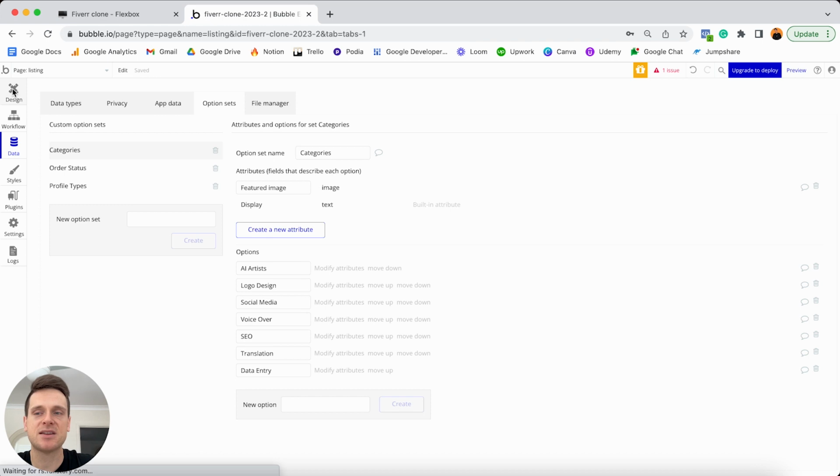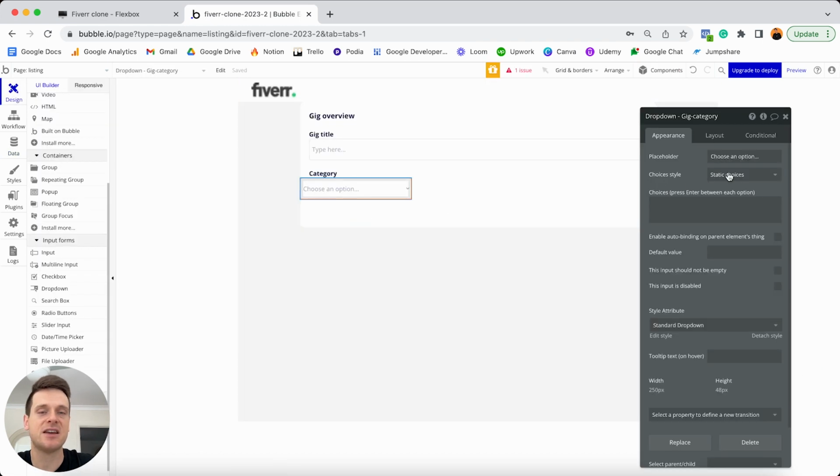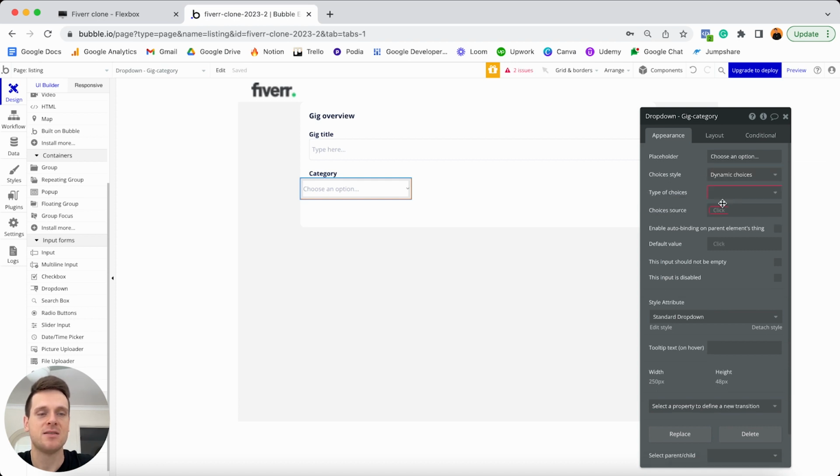So if we jump in our design tab, thankfully this is a fairly straightforward process. All we need to do is update the choices style here. So that is the list of choices that are going to be displayed within this drop-down menu. And for this option, because the list of choices already exists in our database as a list of option sets, we'll just need to update the choices style to be a list of dynamic choices. Then for the type of choices, I'm going to reference the categories option set we've already created.